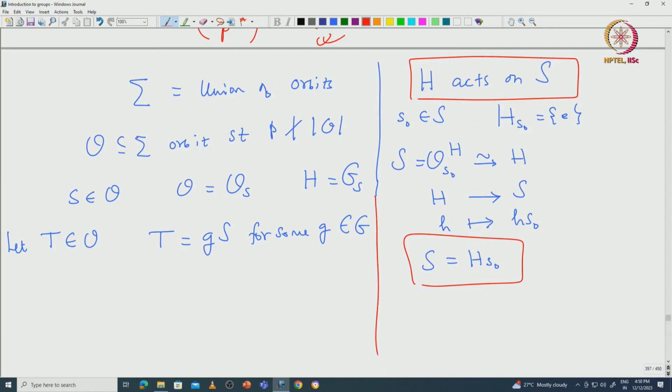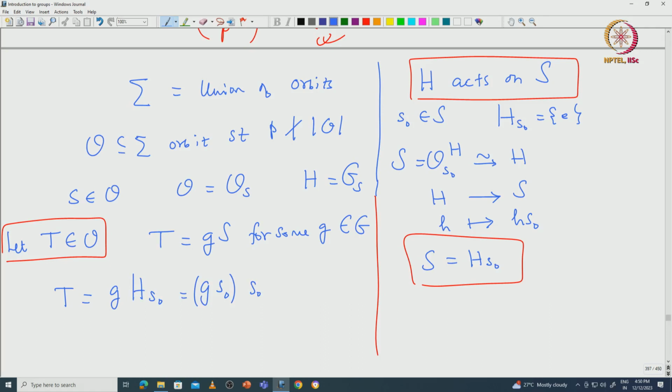In particular, we want to compare what happens to some other element t in O. So, t will be just gS. Now if you do some computation, you can see that this t is going to be exactly equal to gHS_0, which is exactly gS_0 S_0 inverse H S_0.